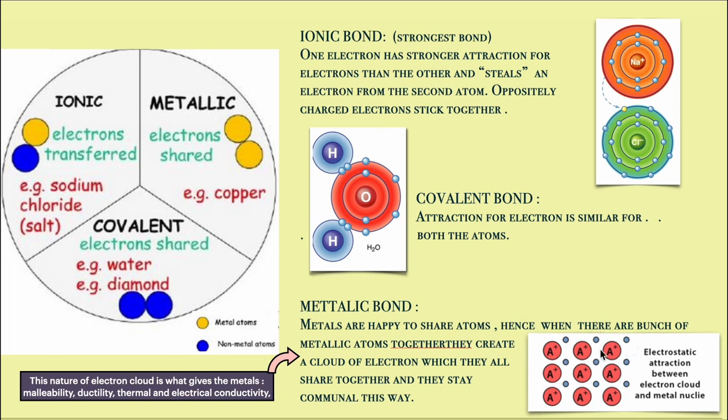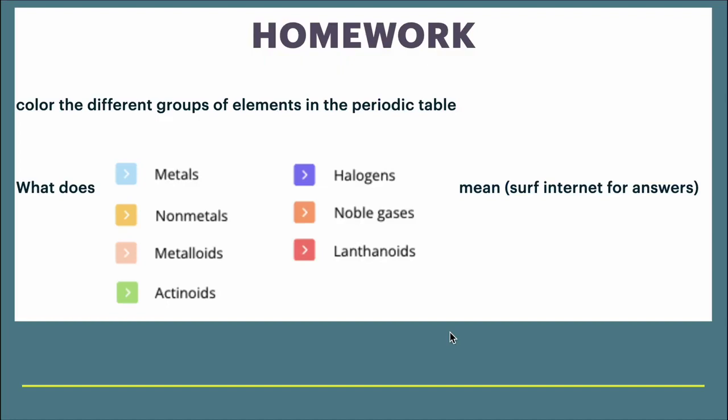There is an electrostatic attraction between electron clouds and the metal nuclei. This nature of the electron cloud is what gives the metals the physical property of malleability, that is, you're able to bend it, and thermal and electric conductivity. How does the thermal and electricity conduct through the metals? Because of these electron clouds. They help in conducting electricity from a metal rod. Moving on to the next slide.